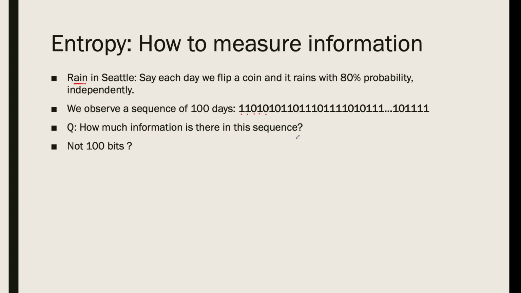And you can ask me, well, it's not 100 bits. It's actually less than that. And that's the shocking thing I'm trying to tell you. A related question to that is, is it possible to actually compress the sequence of 100 outcomes of rain, not rain, and maybe represent it with fewer than 100 bits?